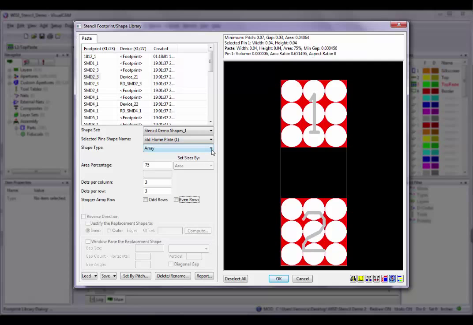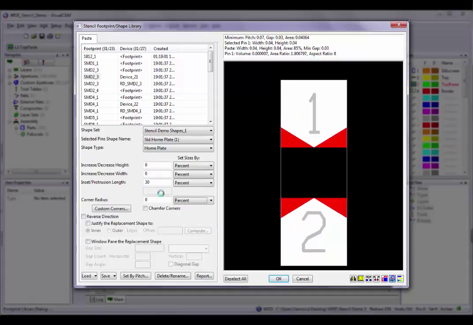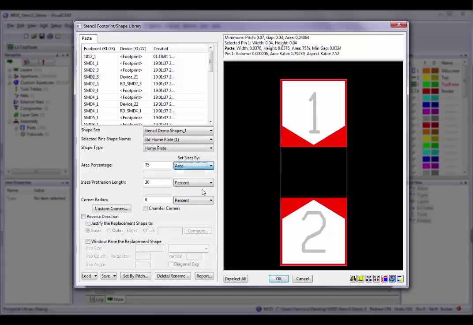So for my first footprint, standard home plate, I'm going to choose the home plate shape type. Underneath the shape type are the options for setting the size of the shape. If I select the option area percentage, the actual height and width of the original shape are calculated to produce that percentage, and the same percentage change in both height and width are maintained.